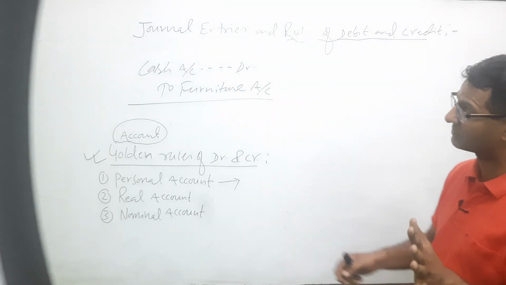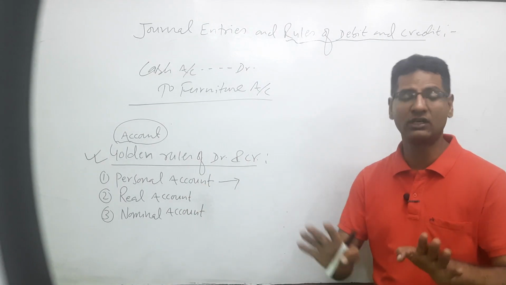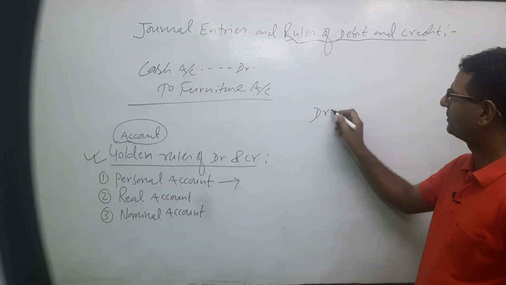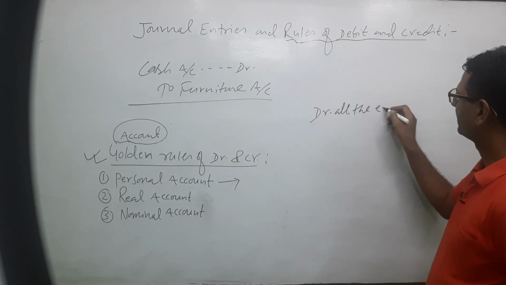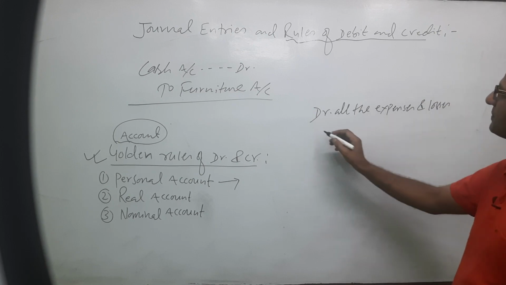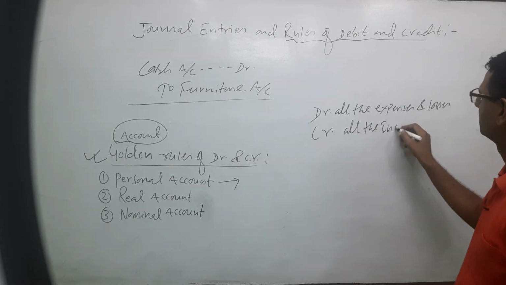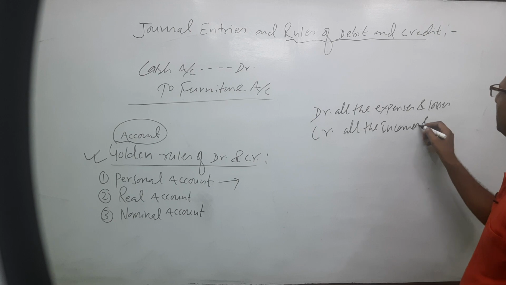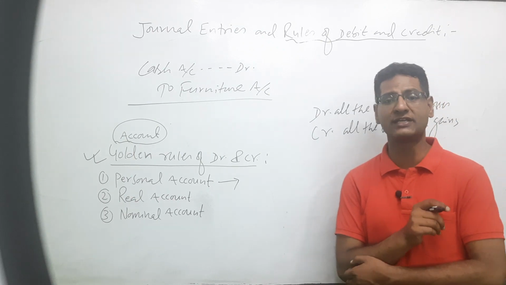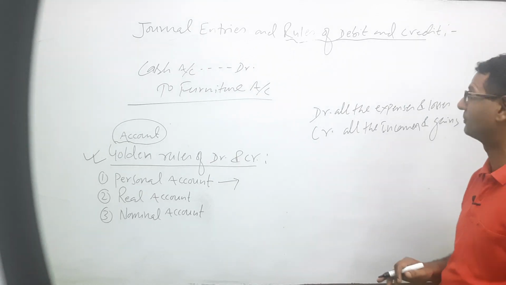Accounting depends on 2 wheels, and the two above, real account and personal account, depend on two wheels. 4 wheels. So the rule of nominal account is: debit all the expenses and losses; all the incomes and gains we have to credit. Very simple. We have to distinguish which one is expense, which one is income, and which are losses. We need to understand those things.